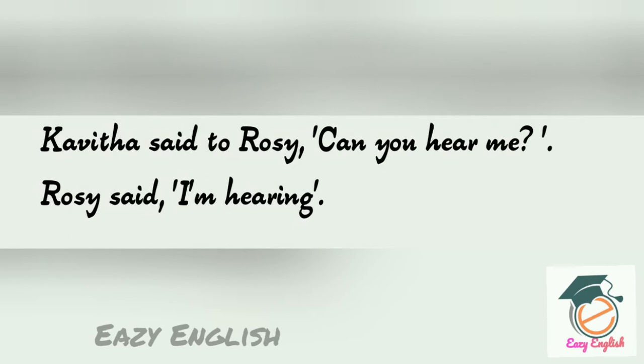Now, if we write this as a paragraph without pictures, it would be like this. Kavita said to Rosie, comma, within inverted commas we have written, "Can you hear me?" Rosie said, "I am hearing." Here we have used a lot of punctuation like a comma and inverted commas. Why so? And there is another way of writing this also.